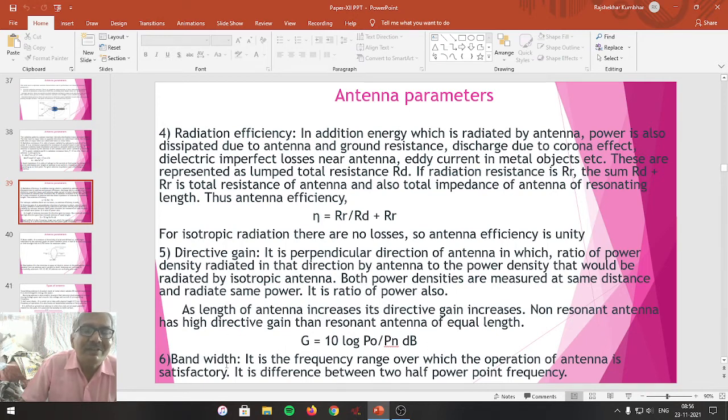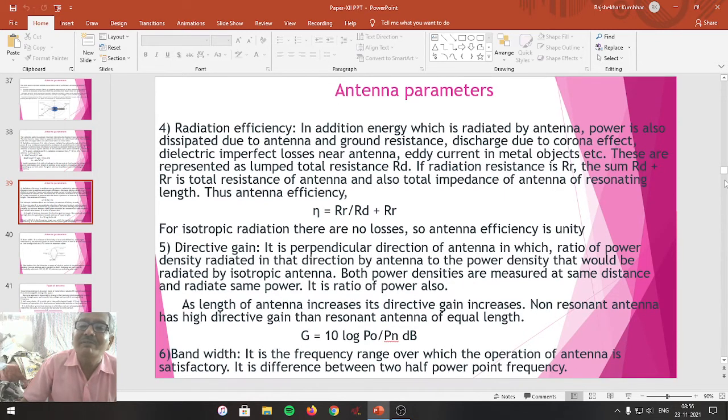Next parameter is bandwidth. It is the frequency range over which the operation of antenna is satisfactory. All these definitions we are studying in space. Please remember, antenna is located in space. So that's how we can say bandwidth: it is the frequency range over which antenna performance is satisfactory. By the usual definition, it is the difference between two half power point frequencies.